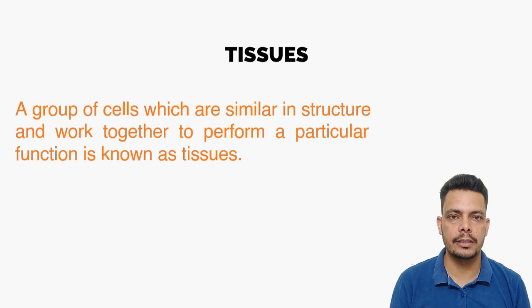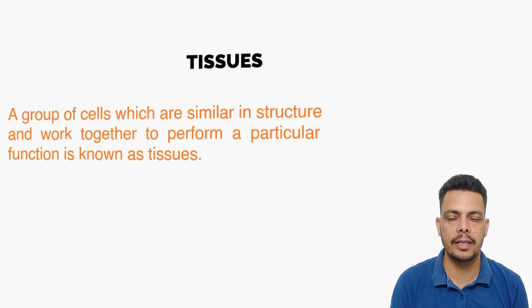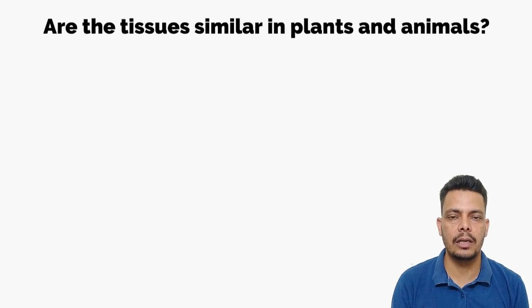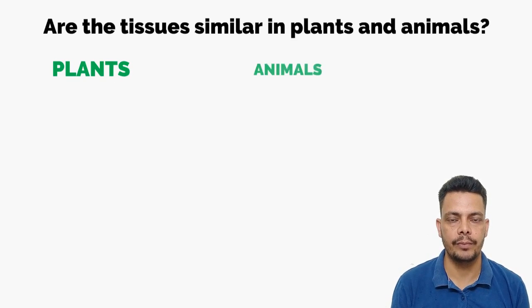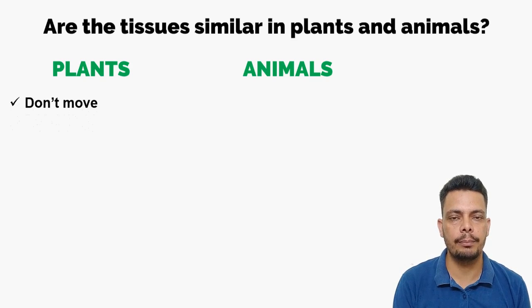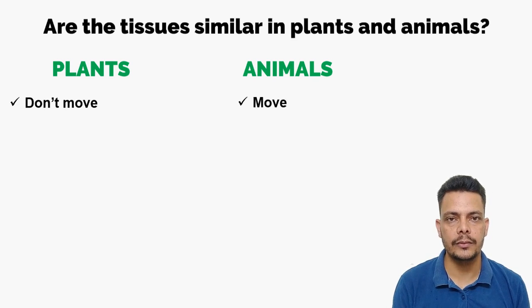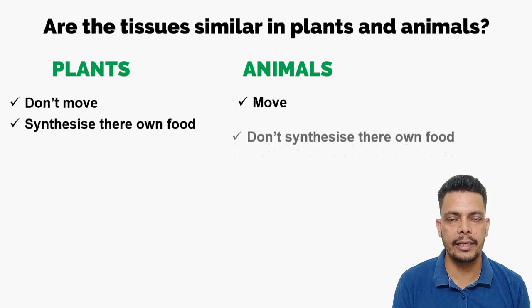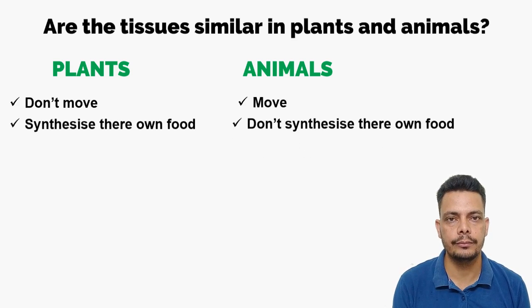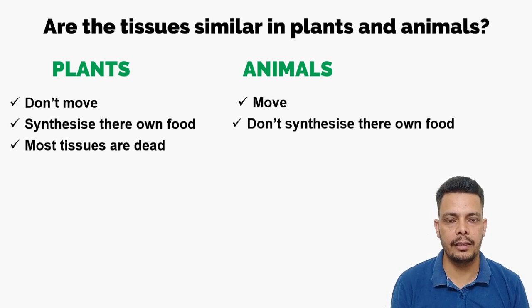Now the question arises, as multicellular organisms are divided into plants and animals, are the tissues of plants and animals the same? So let's discuss. As you know, the tissues depend on the function they perform. So animals have to move, plants don't move. Plants have to synthesize their own food, animals don't synthesize their own food. In plants most tissues are dead, in animals all the tissues are living.